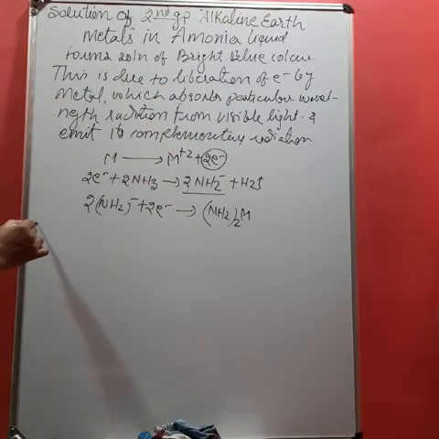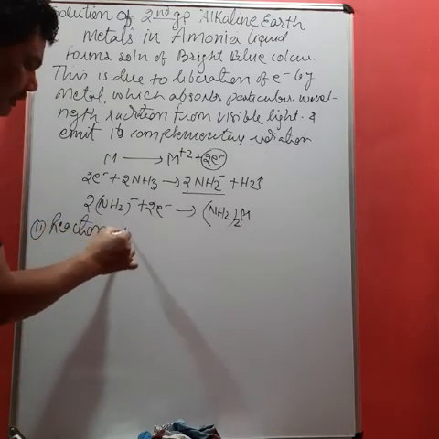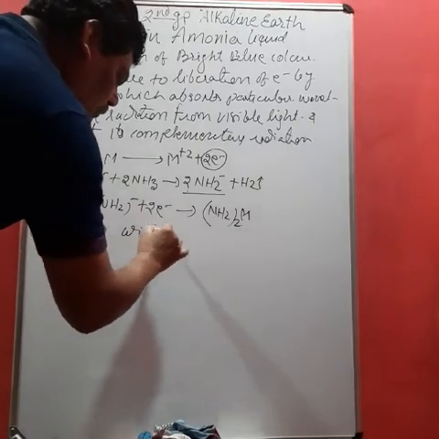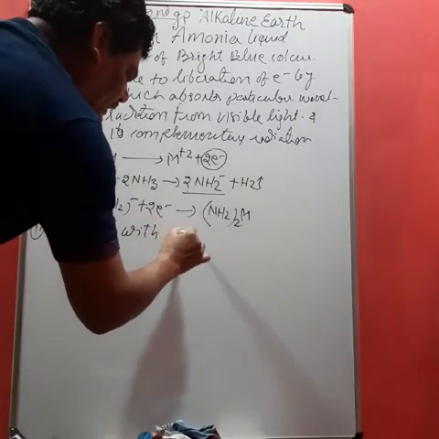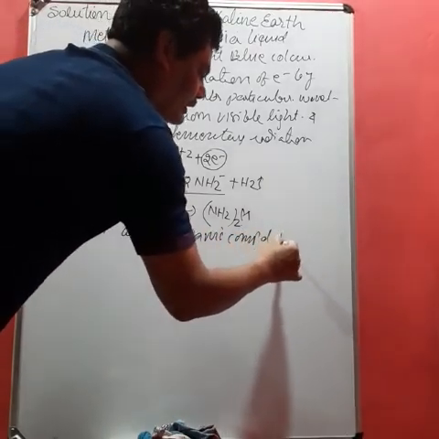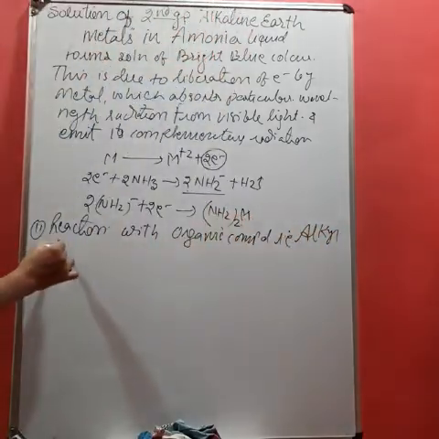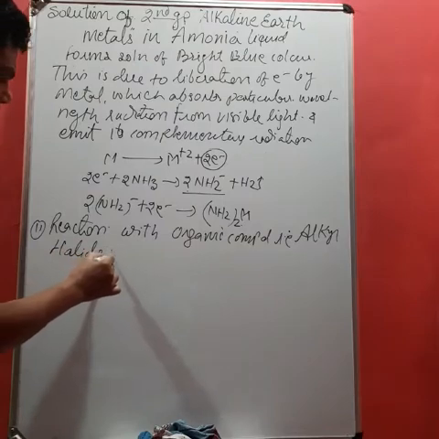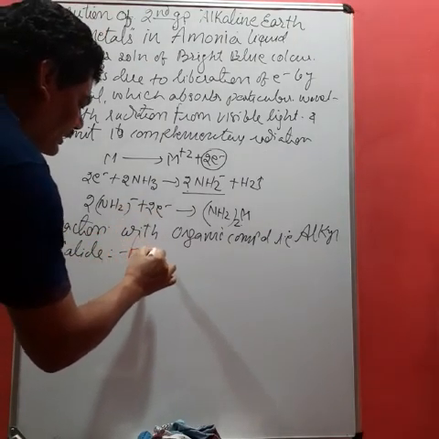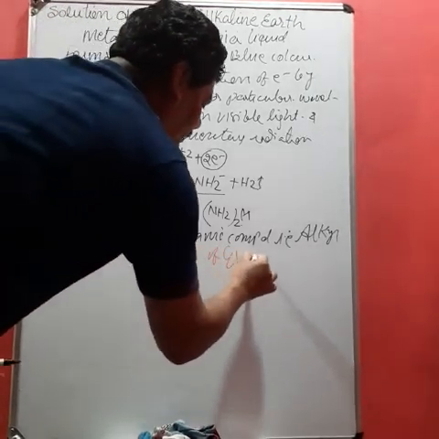Okay, next one is reaction with organic compound, that is you can say alkyl halide. This is very important and useful for higher classes, like this is called formation of Grignard reagent.